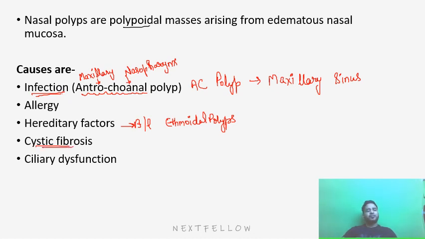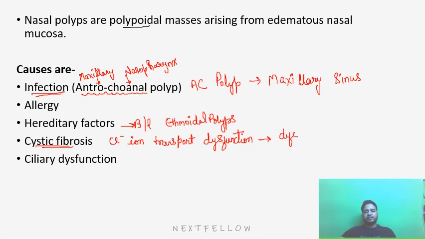Then comes cystic fibrosis, where there is chloride ion transport dysfunction. Because of this chloride ion transport dysfunction, the cilia function is affected.